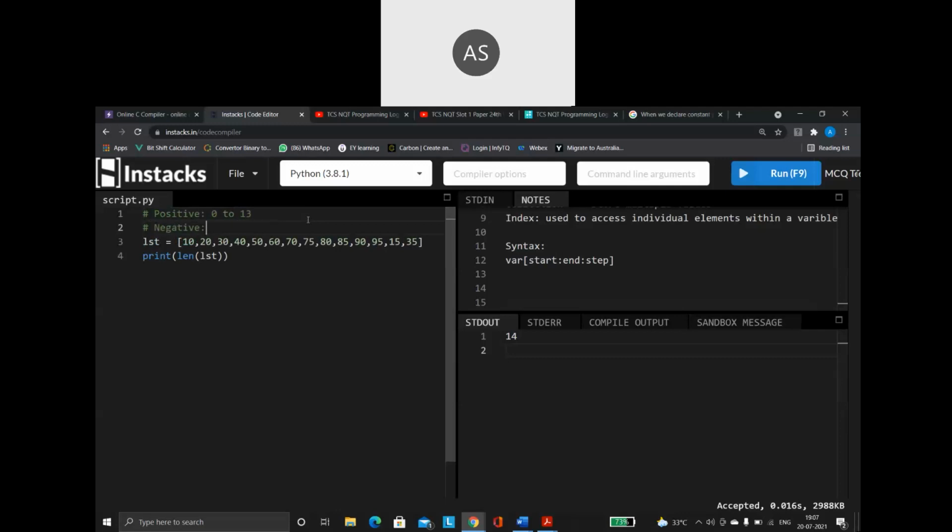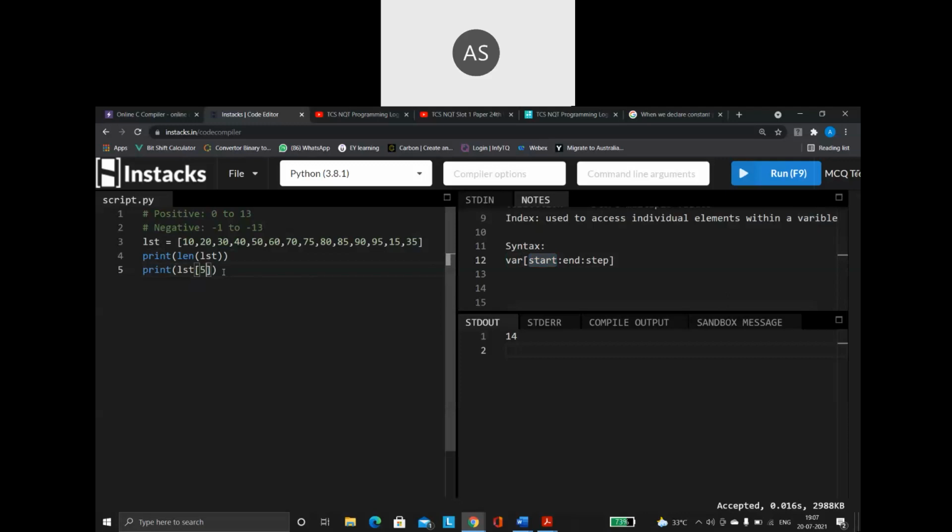The negative index value is going to be from minus 1 to minus 13. So these are the possible index positions I will be having. Now let us start with slicing. I am going to say print. What is the syntax? Variable name. What is the variable name here? LST is the name of the variable. Then square brackets. Within the square brackets, how do I have to give? From where I want to start. I am saying I want to start from index value 5.